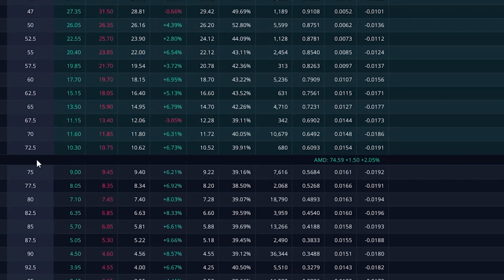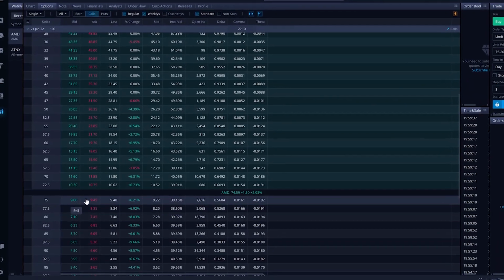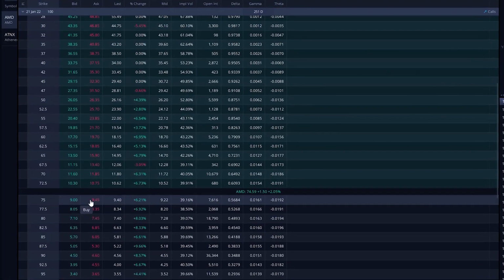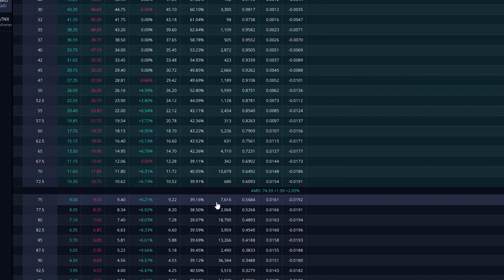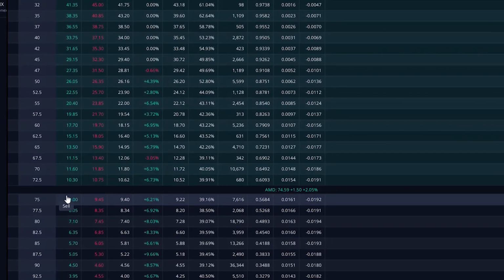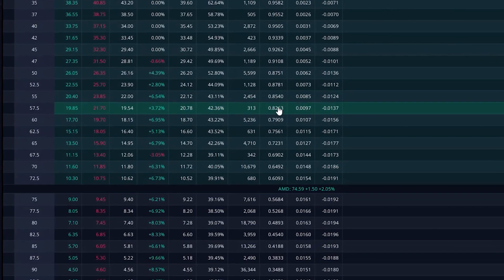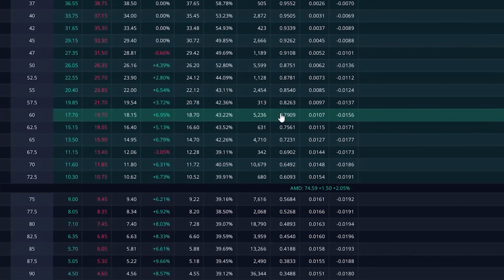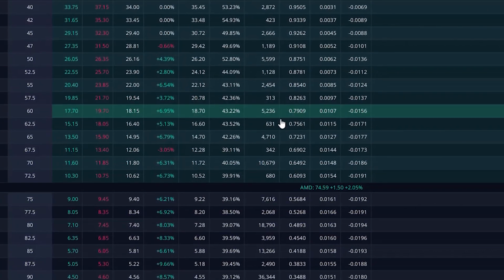Same price, 75. Now this one's $9, so this will be $900. You see the spread here, the price between the bid and the ask, is 45 cents, so it's a lot larger. There's less open interest. Okay, so I like to buy LEAP options with at least 70 or 80 delta. That means with every dollar that it increases, this option becomes 70 cents or 80 cents worth more.